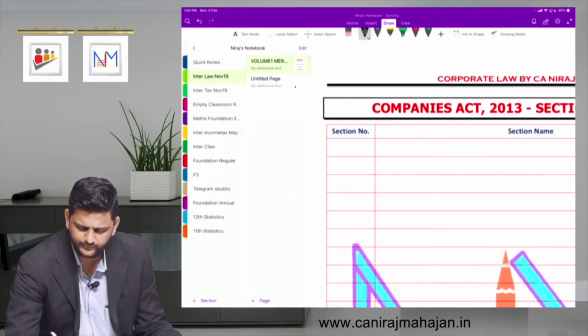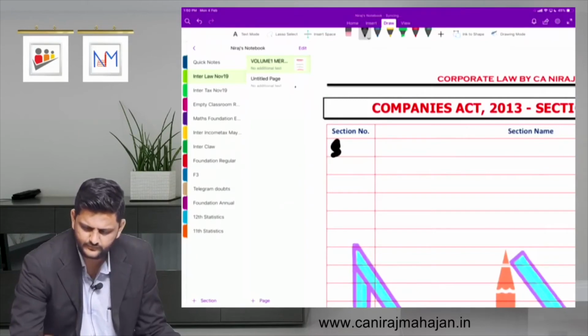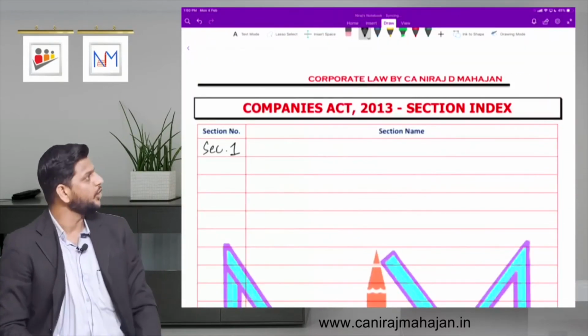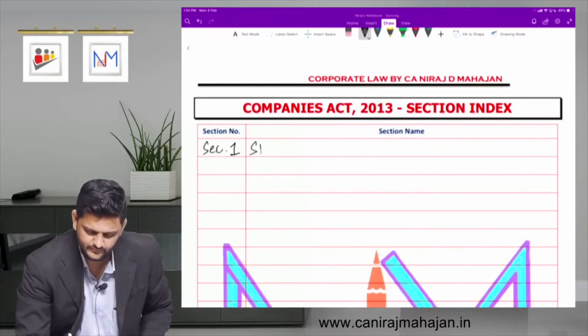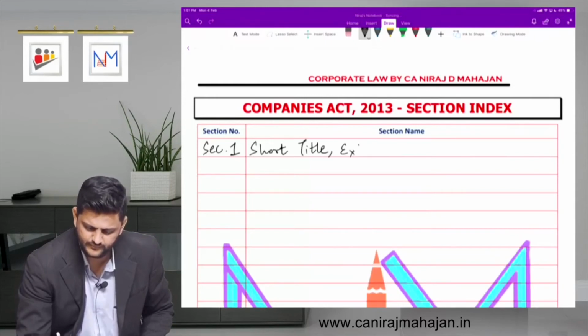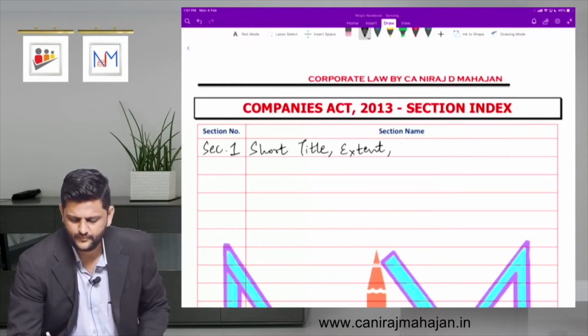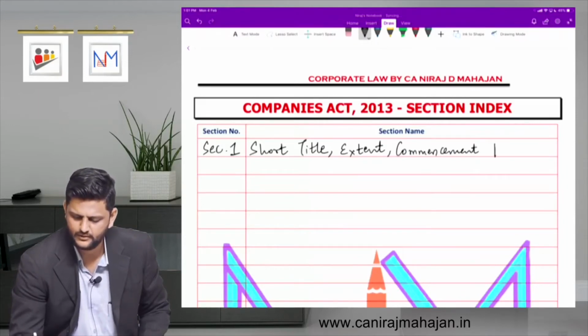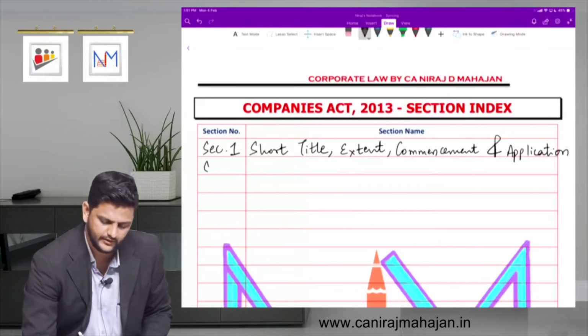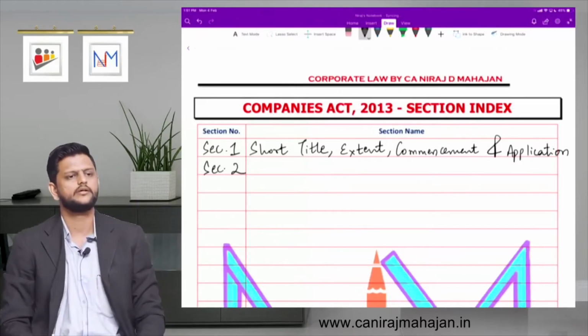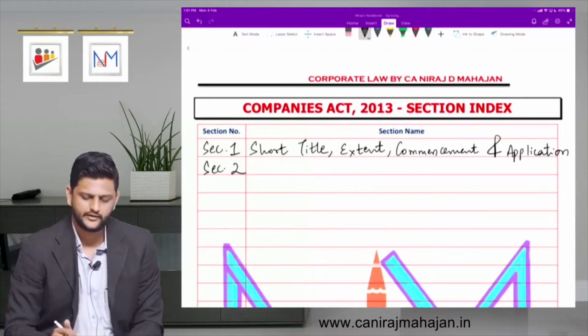What is section 1? Short title, extent, commencement and so on. It is given on the first page of the first chapter, right? Section 2 will be what?